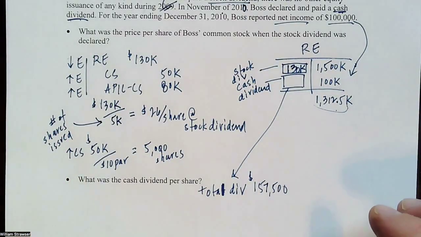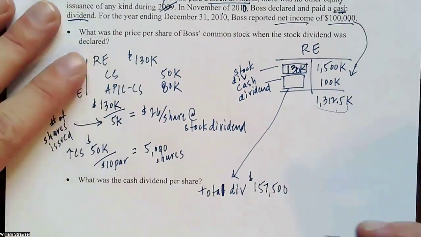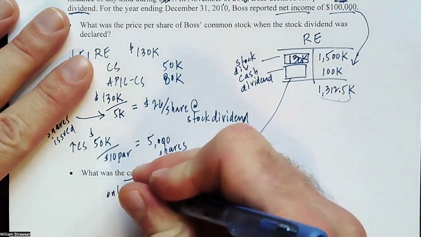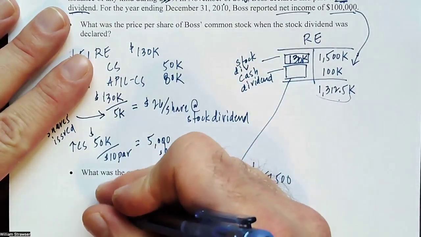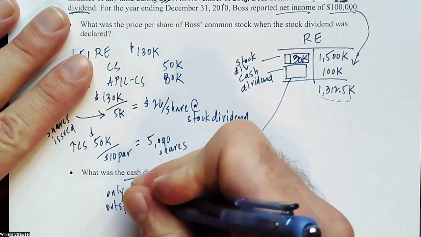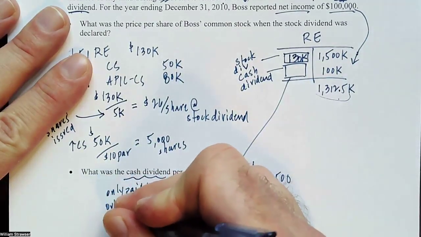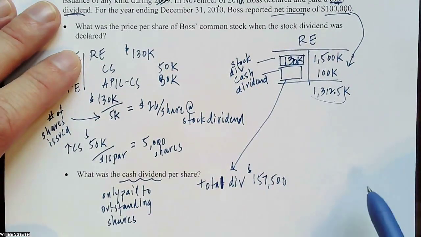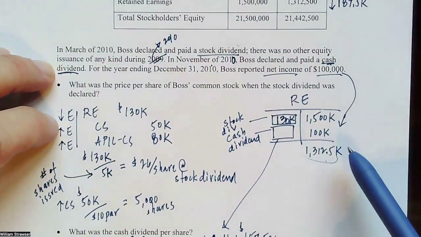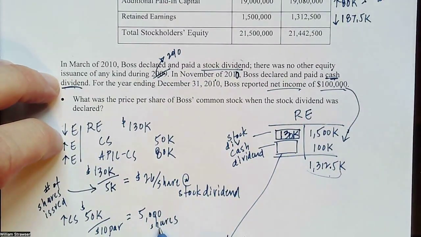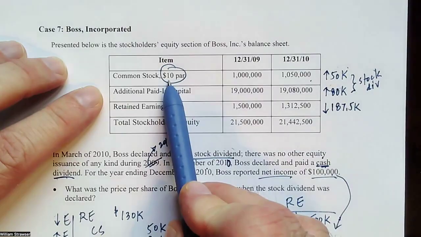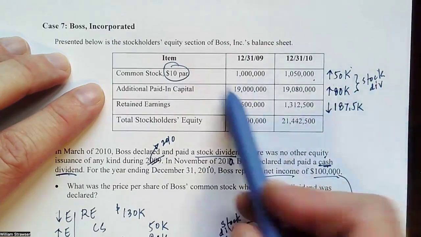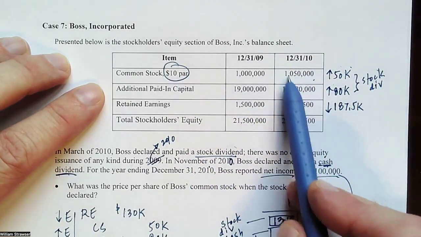Now we just have to figure out the per share amount. Okay. Remember that cash dividends are only paid to outstanding shares. So the number of outstanding shares at this time would be the amount we began with plus the 5,000 shares issued here. So $10 par value divided into the 1 million, or you can encompass them both at the same time and just divide it into this.